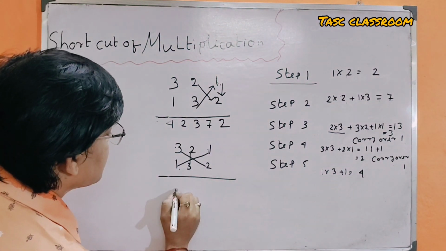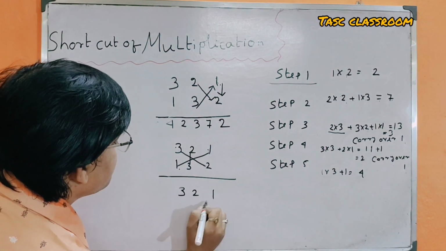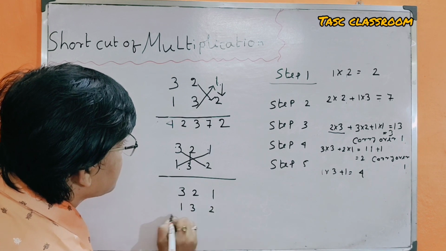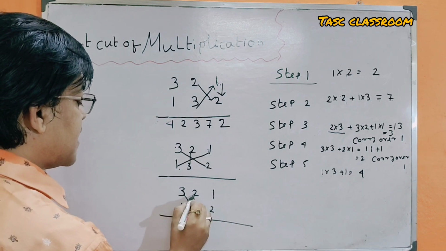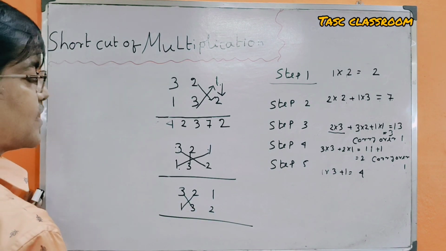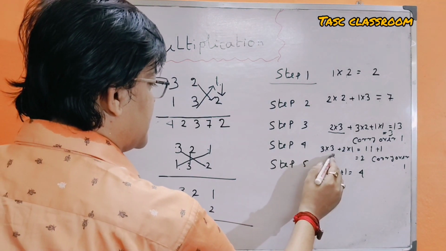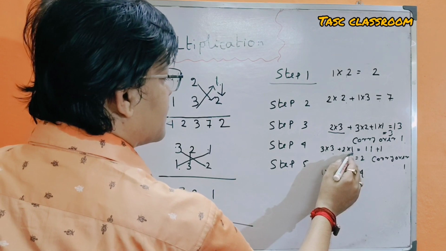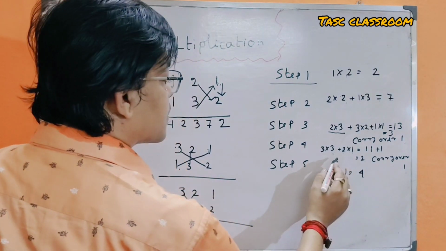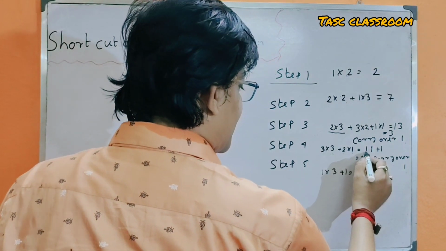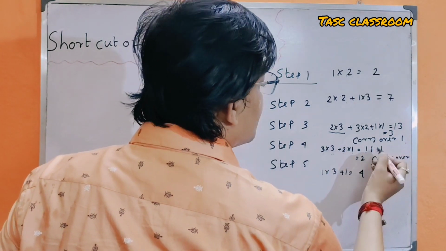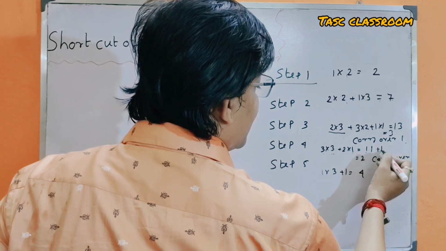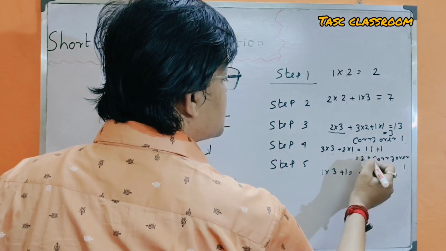Step 4: 3 is multiplied by 3 and 2 is multiplied by 1, that is 3 into 3 plus 2 into 1 is equal to 11. And the previous 1 should be added. Then 11 plus 1 is equal to 12.